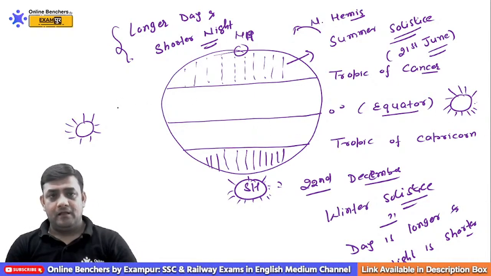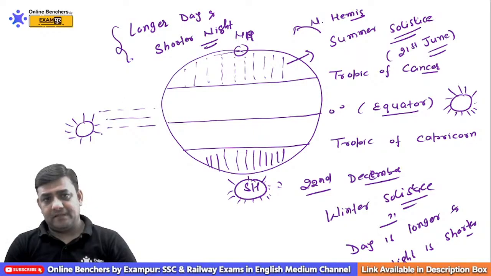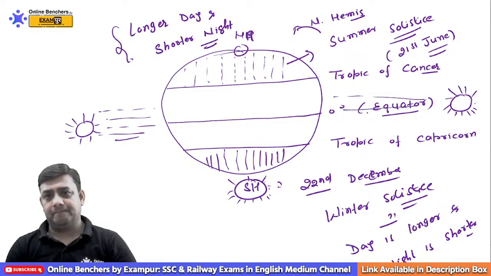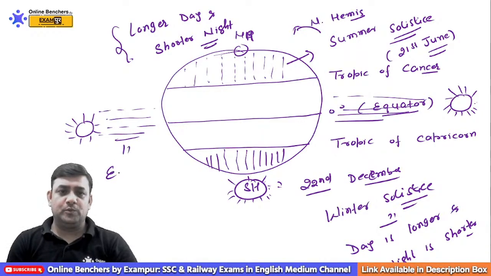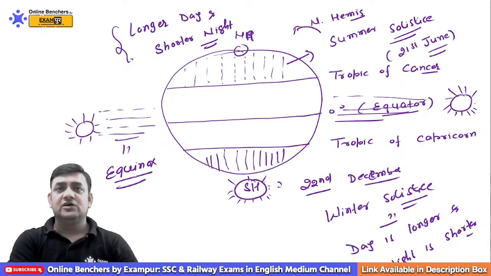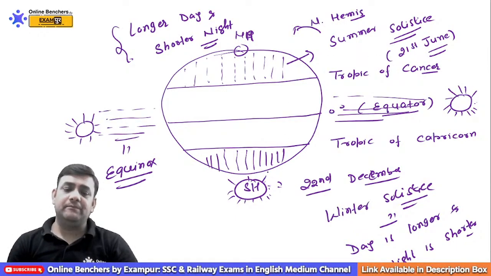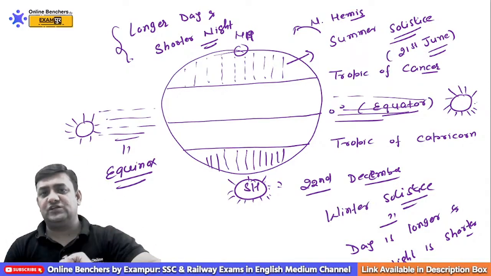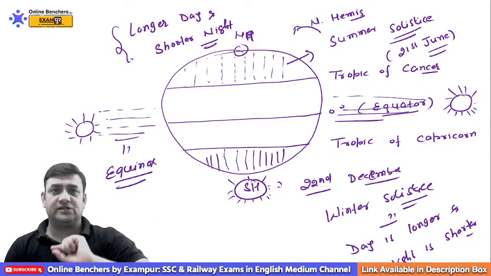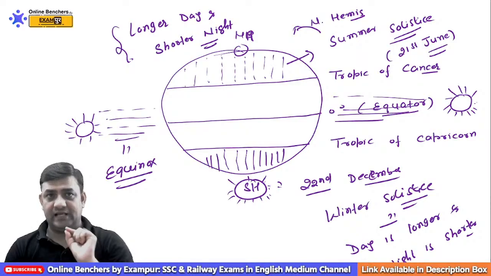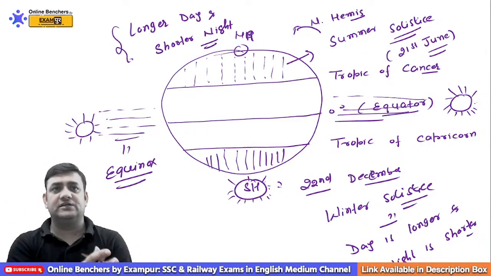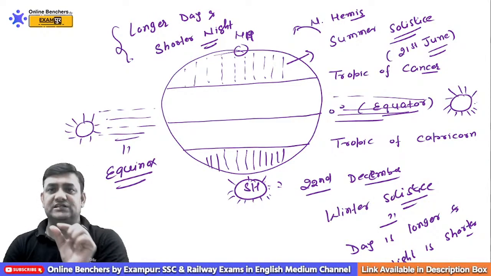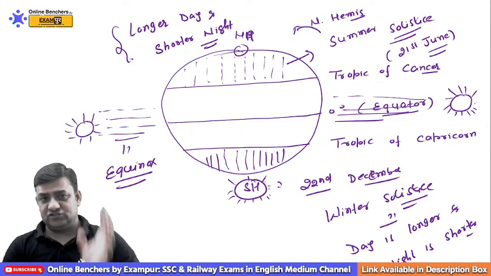Now similarly, when the rays of the sun are perpendicular on the equator, this is called equinox. What is equinox? So remember one thing, days will be longer in the northern hemisphere on June 21st and days will be longer in the southern hemisphere on December 22nd. And the phenomena in which the days are longer and nights are shorter are called solstices. So we have two solstices, the summer solstice on 21st June and the winter solstice on 22nd December.